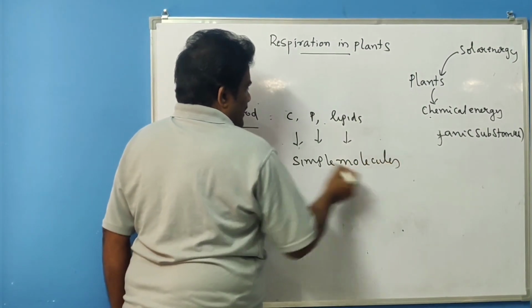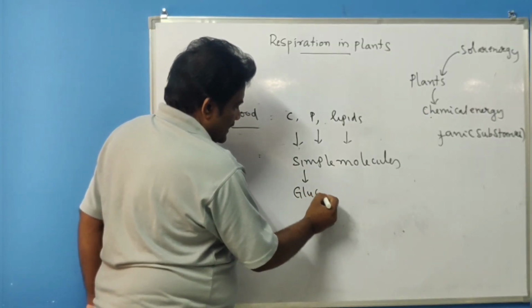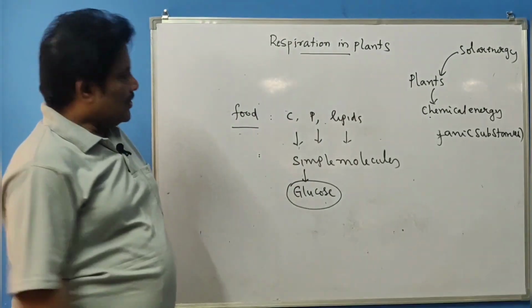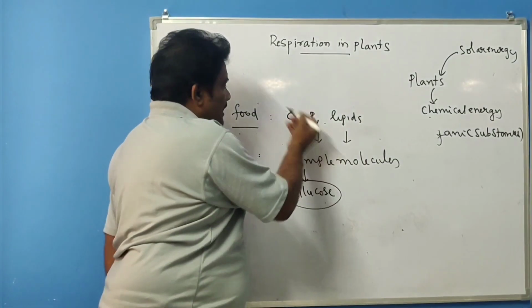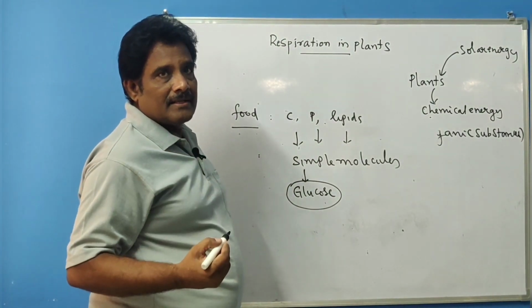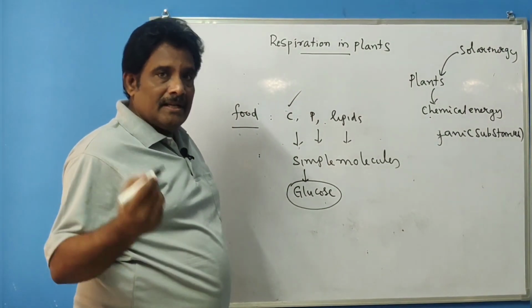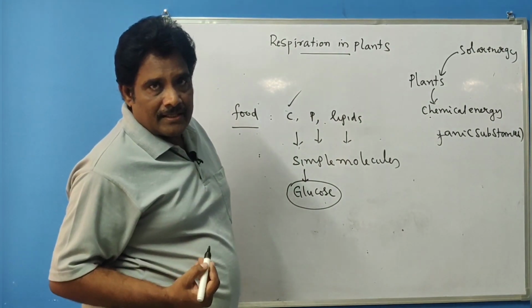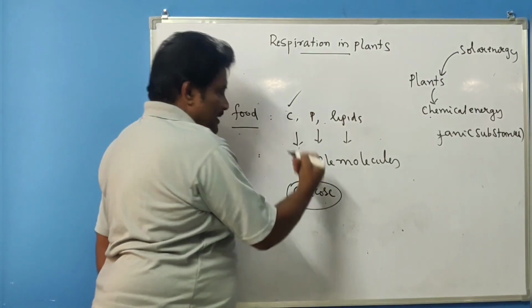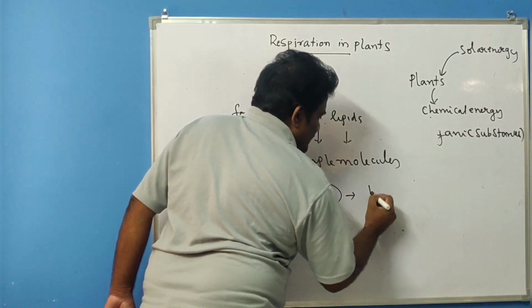The simple molecules of carbohydrates are glucose molecules. So glucose molecules are simple molecules and carbohydrates are complex molecules. Majorly in animals and in human beings, the major source of energy is carbohydrate. Why? Because we take carbohydrates majorly in our diet, from which we get the energy. When carbohydrates are converted to glucose molecules, those glucose molecules are absorbed into the blood.